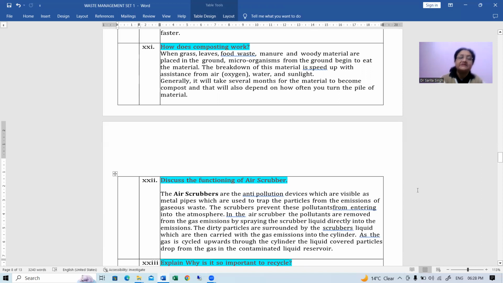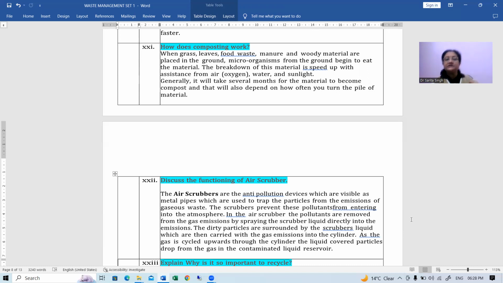Okay. Now, next is, discuss the functioning of air scrubbers. Air scrubbers are anti-pollution devices, okay, which are visible as metal pipes, and are used to trap particles from the emissions of gaseous waste. These scrubbers prevent these pollutants from entering the atmosphere. In the air scrubber, the pollutants are removed from the gas emissions by spraying the scrubber liquid directly into the emissions, right?